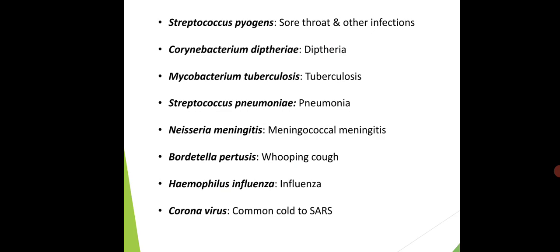Next disease is diphtheria, which is caused by the organism called Corynebacterium diphtheriae. Okay, तो ये organism क्या करता है? It gets localized in the upper respiratory tract, and it produces the neurotoxin. जैसे स्ट्रेप्टोकोकस प्रोड्यूस करता है इरिथ्रोटॉक्सिन, वैसे ये ऑर्गेनिज्म प्रोड्यूस करता है न्यूरोटॉक्सिन. As the name indicates, it has an effect on the nerves. It destroys the nerve tissue.